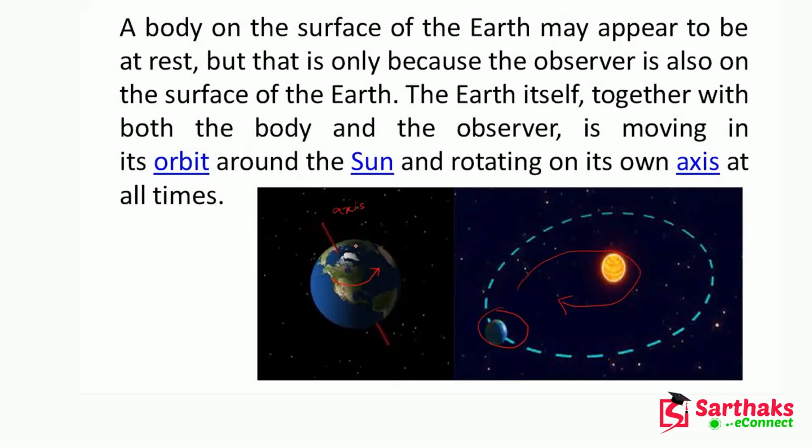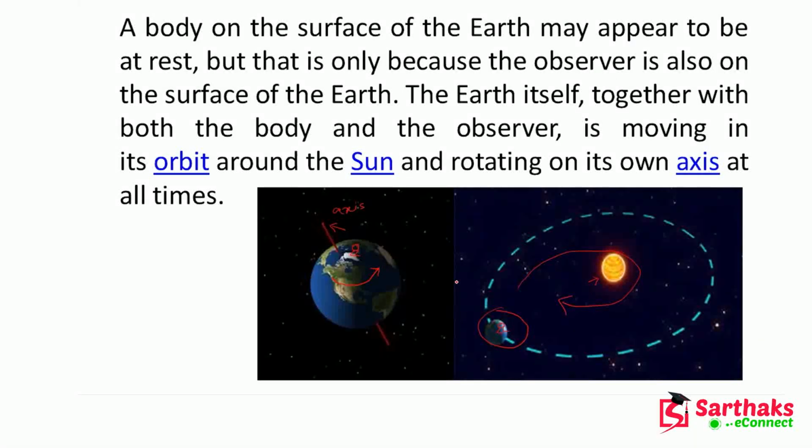If I am sitting here, that means I am also moving with respect to this axis. Yes or no? Yes. If I consider that this is the sun, the frame of reference, and I am on the surface of the earth, I am also revolving, moving around the sun. So how can I say that if I am sitting on the earth's surface, I am at rest?